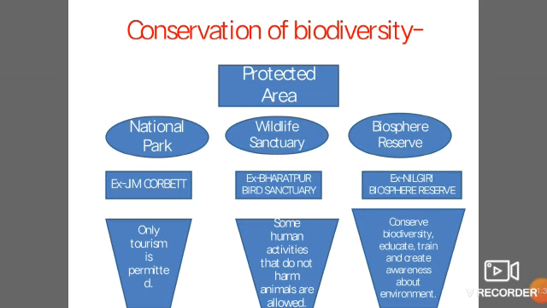National parks are the areas where only tourism is permitted. Wildlife sanctuaries are where some human activities that do not harm animals are allowed. Biosphere reserves conserve biodiversity, and educate, train and create awareness about the environment in human beings.